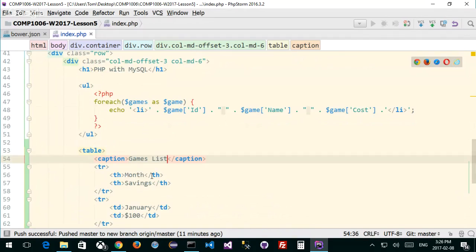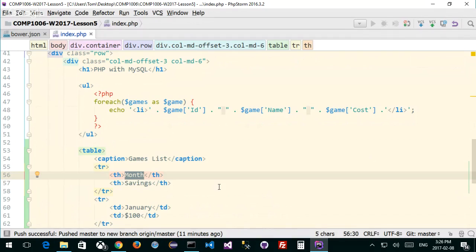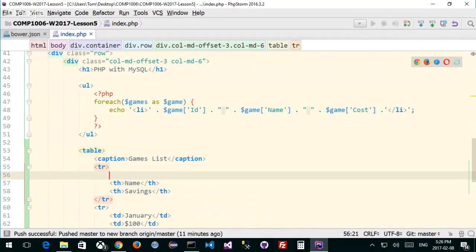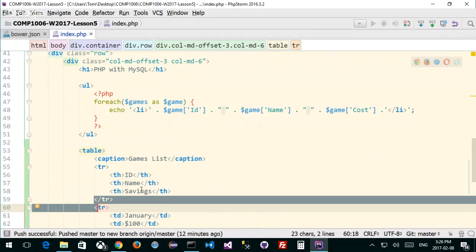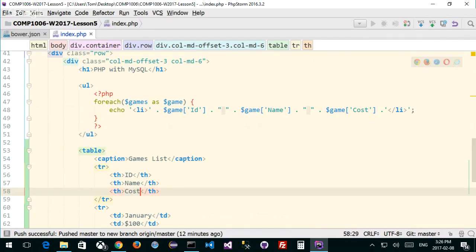And we could put in the names of our table headers right here. We could put something like this. We could say our name. We want that. Maybe we also have an ID. Just want to show the ID for now. I'm going to copy. So here's our ID, our name. And right now, all we care about is cost. We can put a bunch of other ones, but these are the ones that we want.